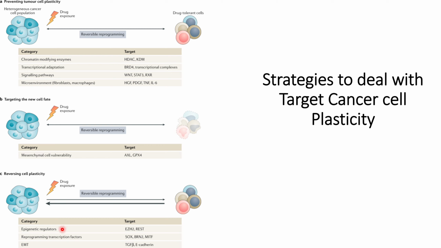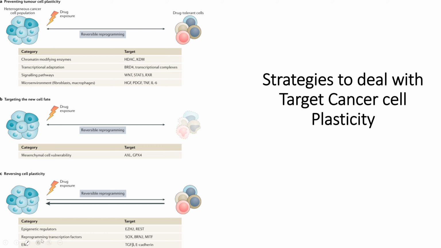In this case, some epigenetic factors play a role, and it has been studied that these epigenetic factors are commonly responsible for reprogramming heterogeneous cancer populations into drug tolerant cells, such as EZH2 and REST. Along with the epigenetic regulators, some reprogramming transcription factors can also be targeted, such as SOX, BRN2, MITF.